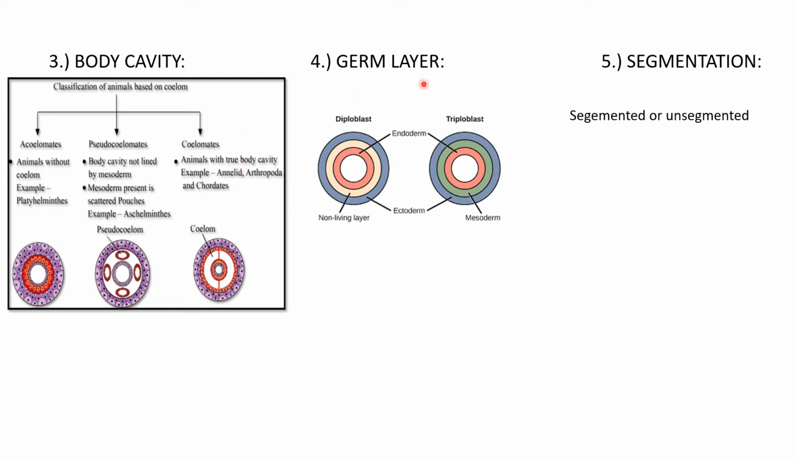Now, according to the germ layer, as we know, there are three germ layers: endoderm, ectoderm, and mesoderm. So, if there is only ectoderm and endoderm, it is known as diploblastic, and if there is ectoderm, endoderm, and mesoderm, it is known as triploblastic. Now, according to the segmentation, it can be segmented or unsegmented.